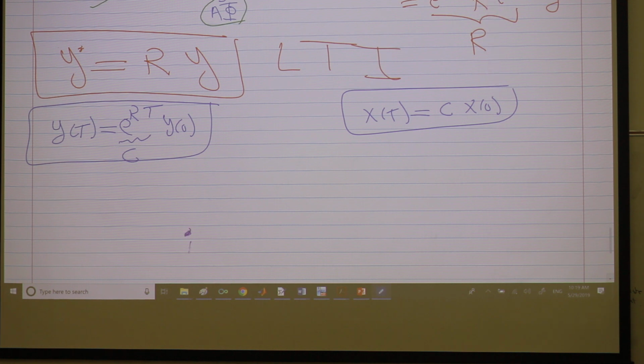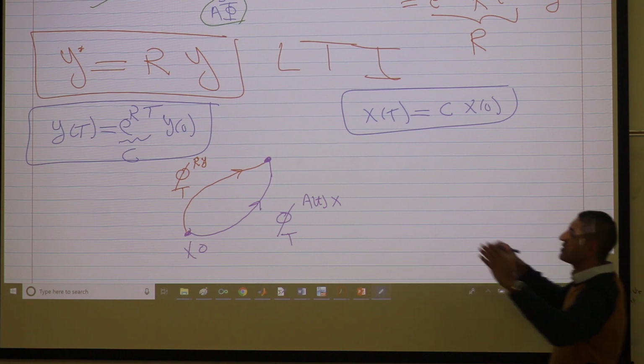If you start with a point x naught and flow along the original differential equation, so this is the flow map that we talked about before, along this A of t, our dynamics A of t times x, for time T, I will reach a point. And if I flow along the time invariant system, which is much easier to compute, so this is flow along R times y, okay? For time T, I will reach the exact same point. So the flow along the time varying system for one period is exactly equal to the flow